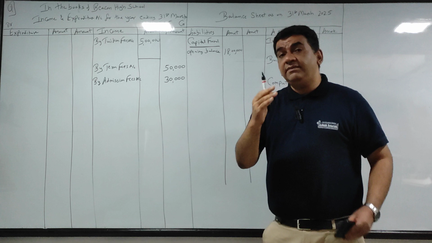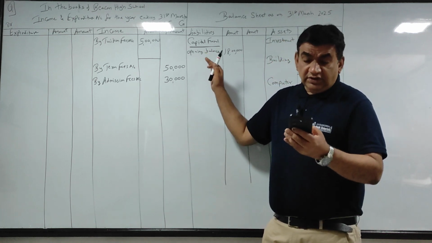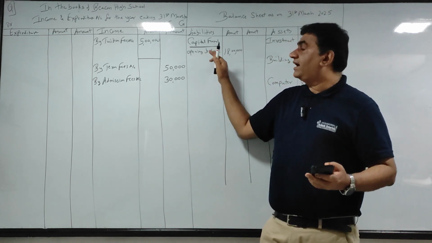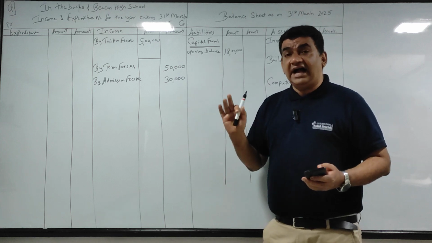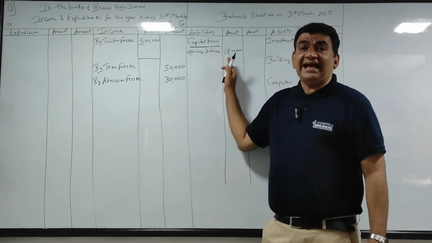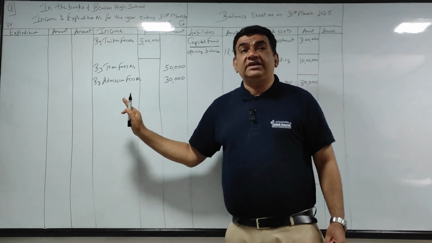If it was fully capitalized, I would have added 80,000 here. Now since they say half, I will add 40 here and treat 40 as income.